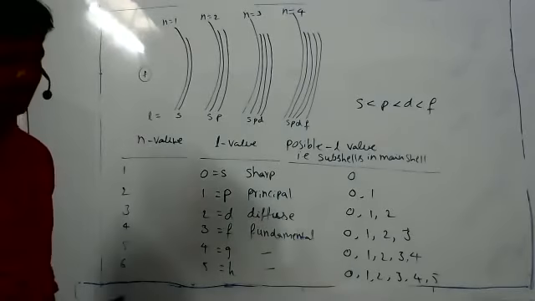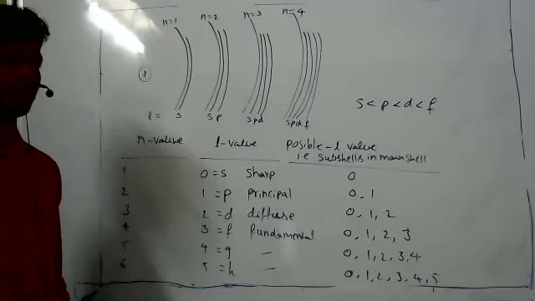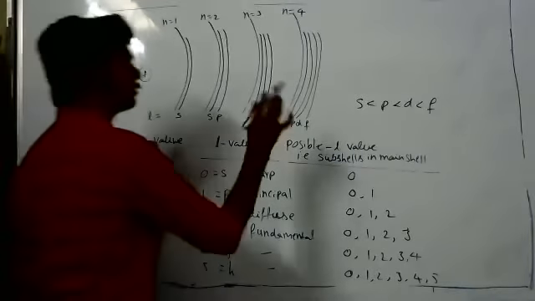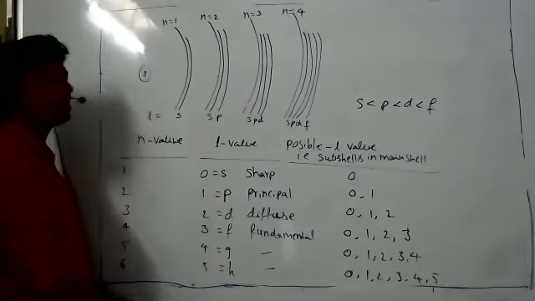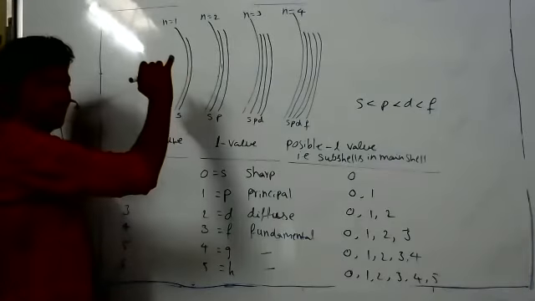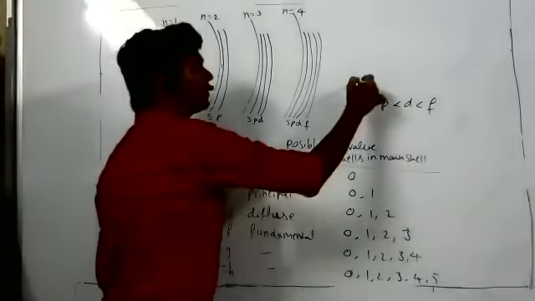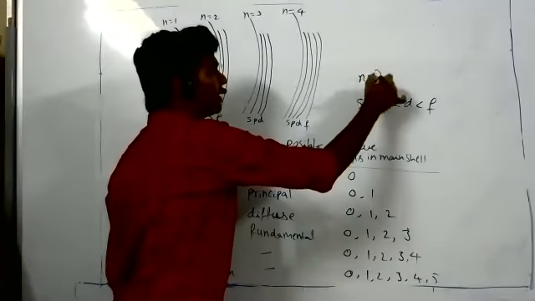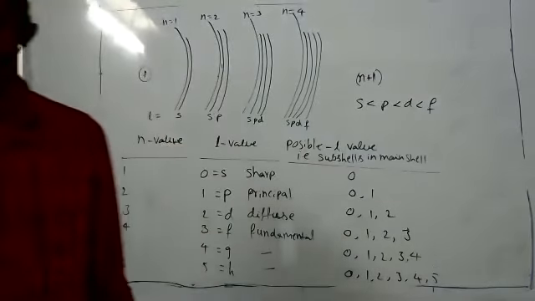Sir, what does the orbit's energy determine for the atom? See, actually Bohr's theory says electrons are present in the main shell, but actual electrons are not present in the main shell. They are present in orbitals, right? Yes, sir. That energy we are calculating with the help of the n plus L rule. It gives a simple number. The higher the number, the higher the energy.